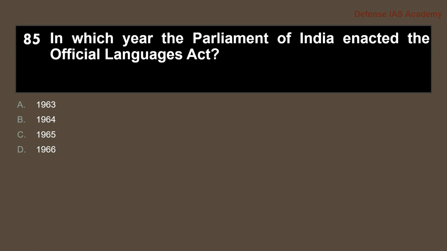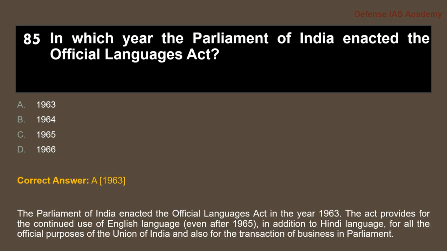It was in the year 1963. So the correct answer is option A, 1963. The Parliament of India enacted the Official Languages Act in the year 1963. This act provides for the continued use of English language even after the year 1965, in addition to Hindi language for all the official purposes of the Union of India and also for transaction of business in the Parliament.